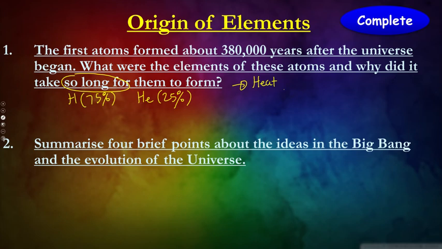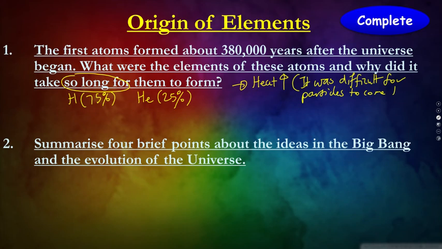So with the heat so high, it was difficult to form atoms, difficult for particles to come together. Remember what I said earlier: when we had a lot of energy, a lot of the fundamental laws at the beginning didn't really work. So gravity wasn't pulling these particles together, and if gravity wasn't really there, then you can't have these quarks binding onto each other.